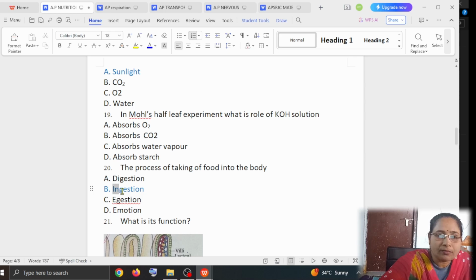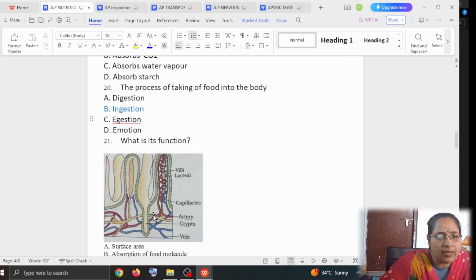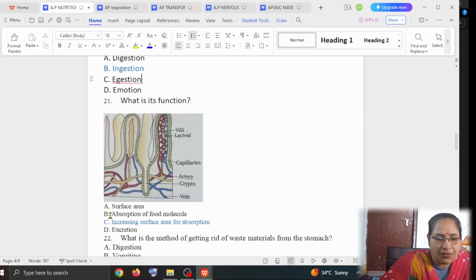Next, here the picture is given. You have to identify what its function is. The picture is related to the small intestine, and it is the villi picture. So what is its function? Options: surface area, absorption of food molecules, increase the surface area for absorption, excretion. Obviously, the villi's function is to increase the surface area for absorption.